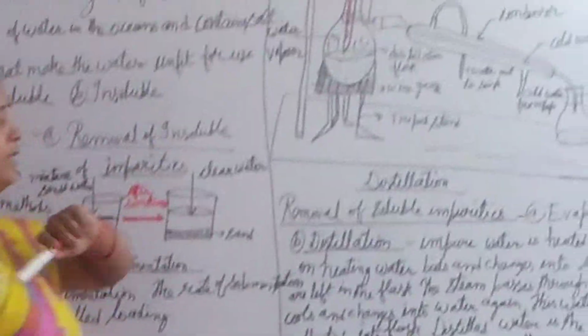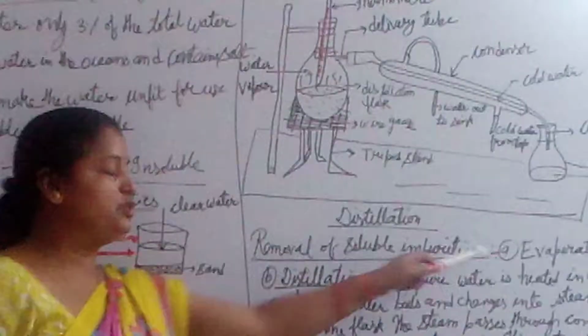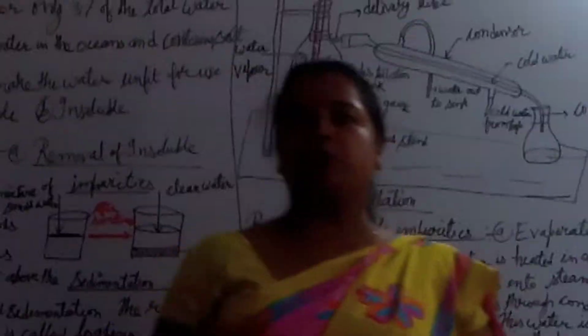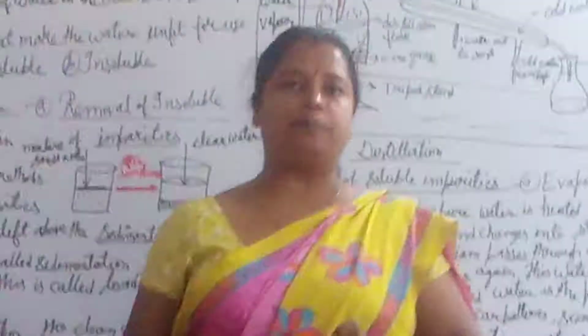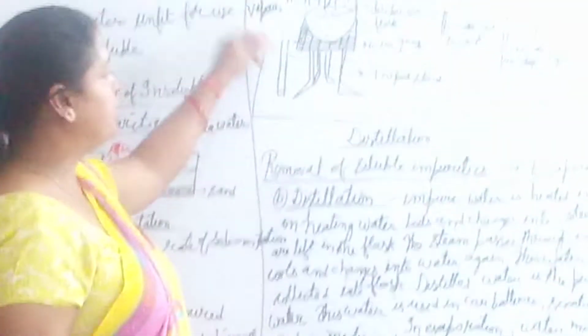Now look here, all of you. Next one: removal of soluble impurities through evaporation and distillation. Evaporation process, you know it very well. Whenever we boil the water, it changes into water vapor and the impurities are left behind in the container. And distillation, now look at this diagram.